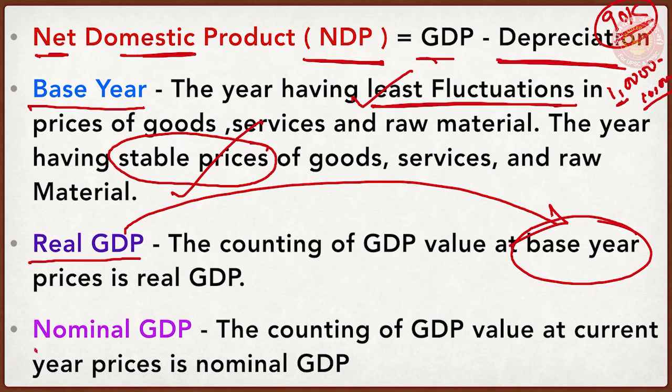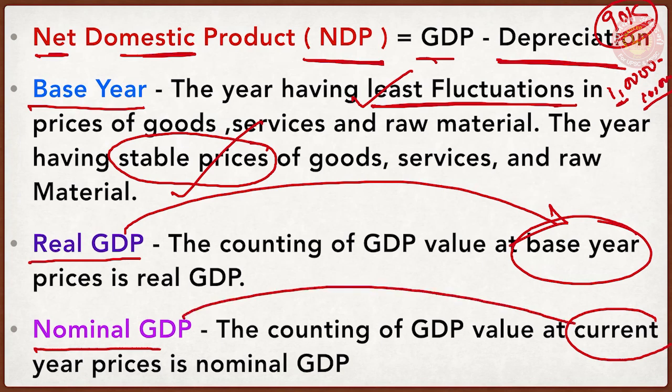Then what is nominal GDP? The counting of GDP value at current year prices is nominal GDP. It means we are counting GDP value by taking into account current year prices. The difference between real GDP and nominal GDP gives us an insight into increased inflation, increased prices of goods and services, and the status of macroeconomic conditions of a country in a holistic manner.